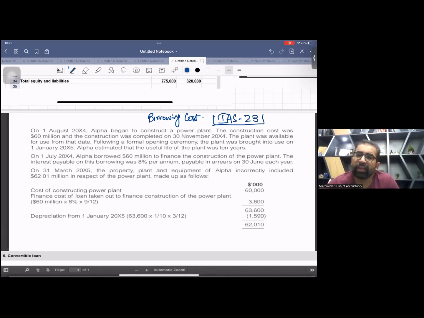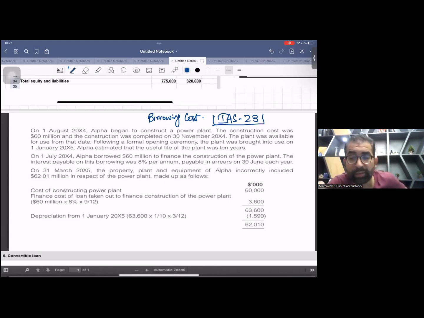And one more thing. Hope you remember when I taught you IAS 23, I taught you the whole conditions: when to start capitalization and when to end capitalization. To start capitalization, first of all, you must have taken the loan. Yes, you have already taken the loan. Plus, you have to start the work as well.